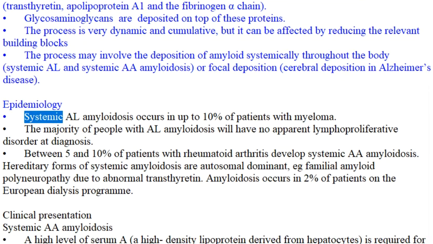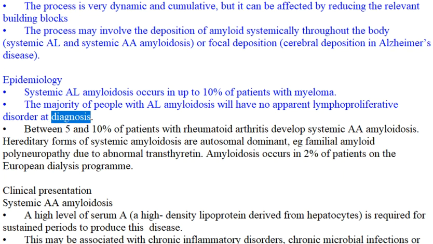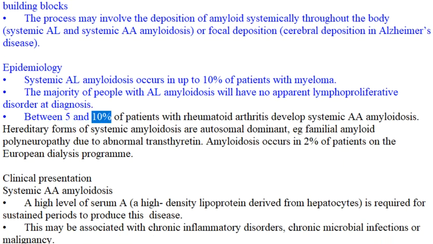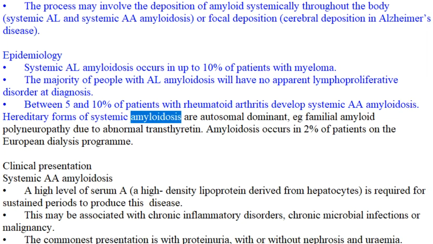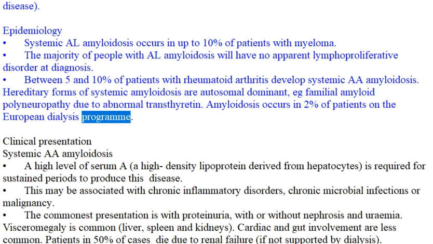Epidemiology. Systemic AL amyloidosis occurs in up to 10% of patients with myeloma. The majority of people with AL amyloidosis will have no apparent lymphoproliferative disorder at diagnosis. Between 5 and 10% of patients with rheumatoid arthritis develop systemic AA amyloidosis. Hereditary forms of systemic amyloidosis are autosomal dominant, e.g. familial amyloid polyneuropathy due to abnormal transthyretin. Amyloidosis occurs in 2% of patients on the European dialysis program.